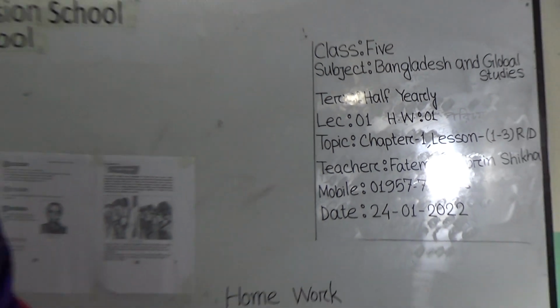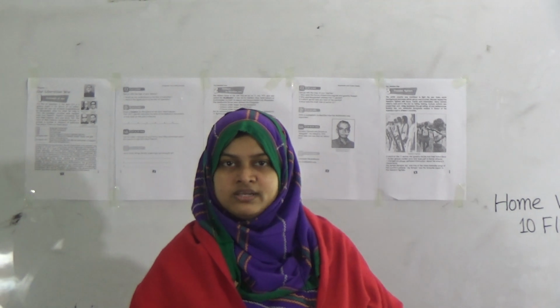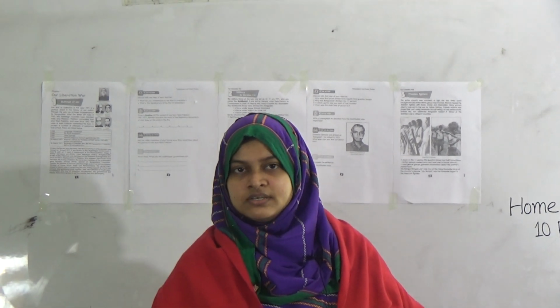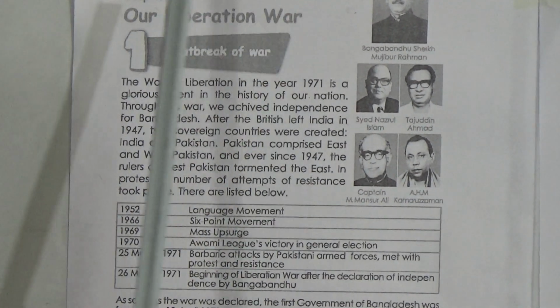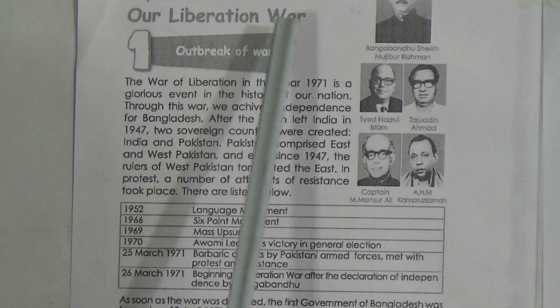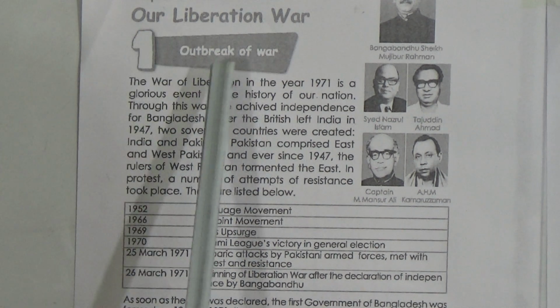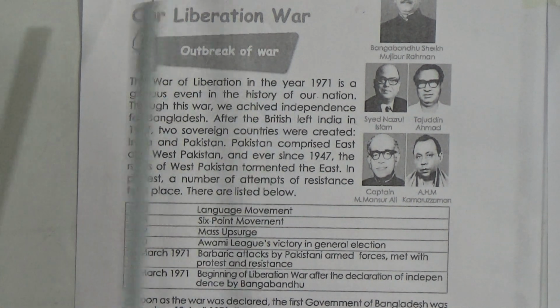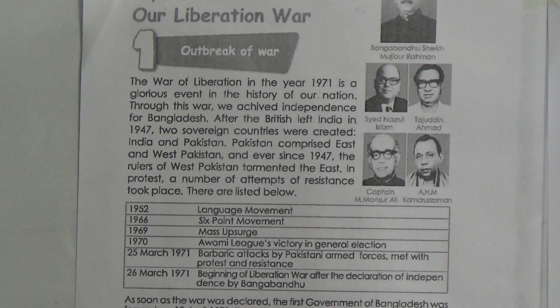Now dear students, please take your textbook. We are going to read from the text, Chapter 1, Lessons 1 to 3. So let's start. Students, please open page number 2, Chapter 1. The title is Our Liberation War. I'm repeating, the title is Our Liberation War, and I'm going to start from Lesson 1, which is Outbreak of War. So look at the text. You have to read this and you have to memorize this.